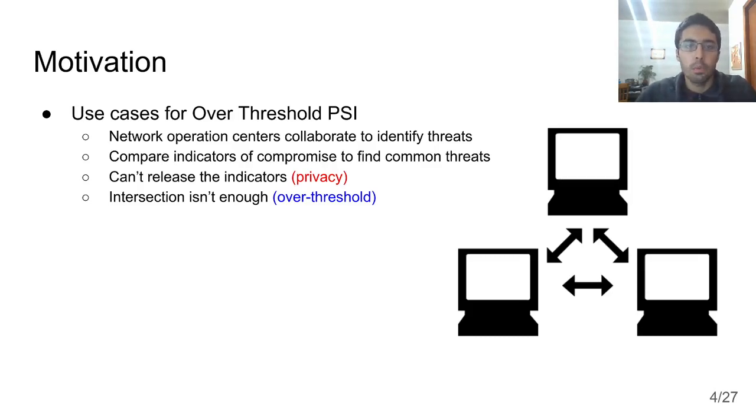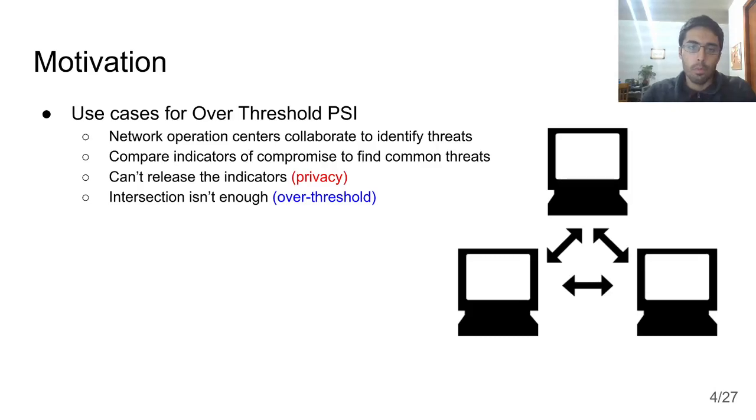We have multiple network operation centers which want to collaborate with each other to identify threats that are common so that they can investigate them. How they do that is they collect these indicators of compromise, and they want to compare them with each other to identify those threats that are common.